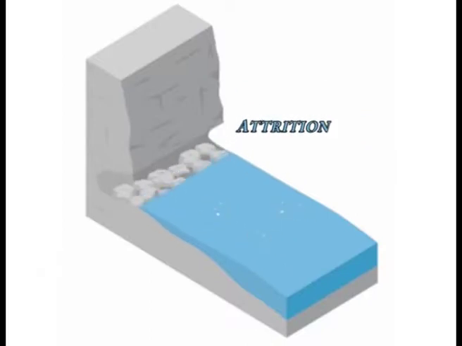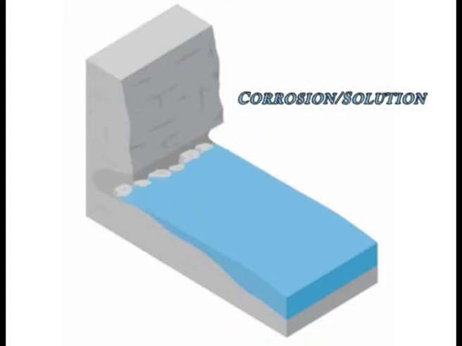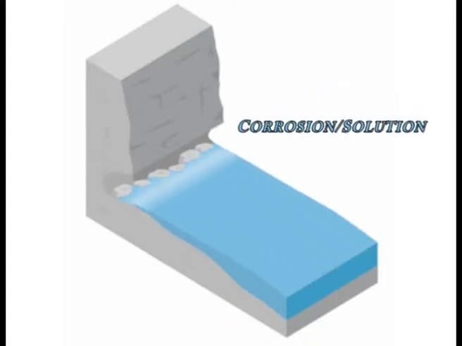Attrition is when the waves cause rocks and pebbles to collide into each other, break and become smoother. Corrosion or solution occurs when certain types of rocks like chalk or limestone are eroded due to the acids contained in seawater. Transportation. There are various sources of materials at the sea.